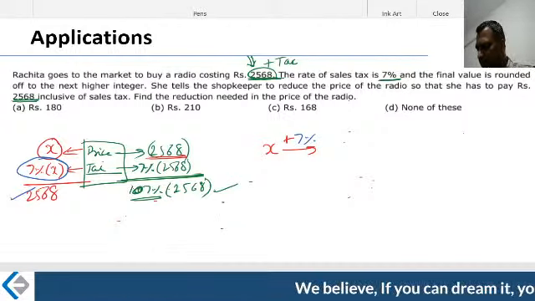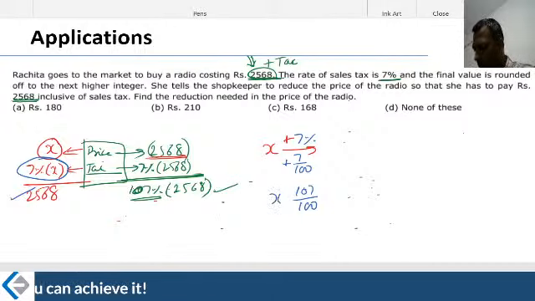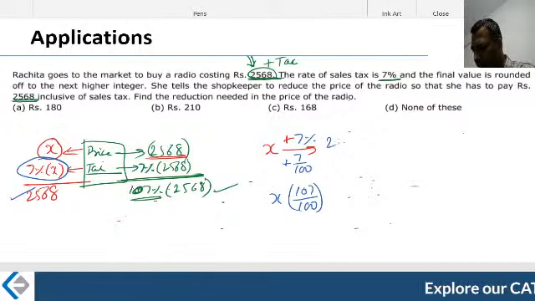7% is the increase. 7% increase means 7 divided by 100, and this is plus. Therefore, what is the multiplier? The multiplier is 107 divided by 100, of x. This has become the final number, which is 2568.